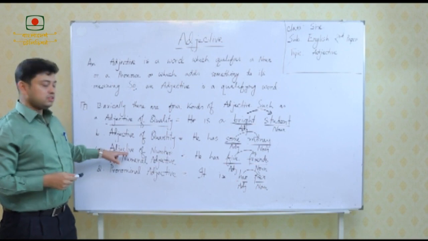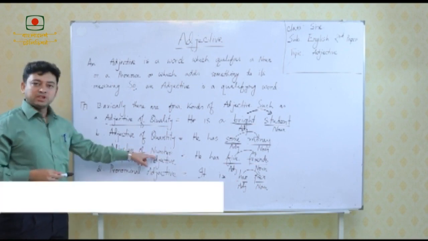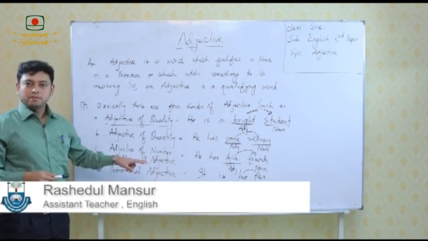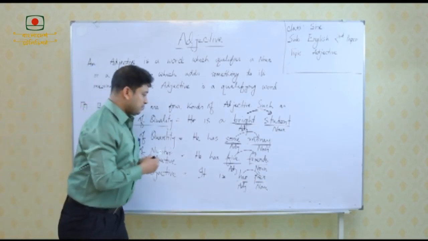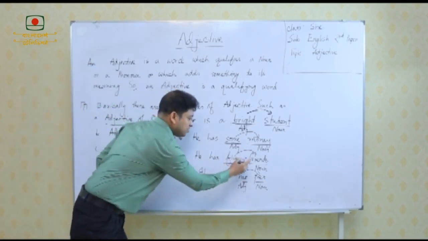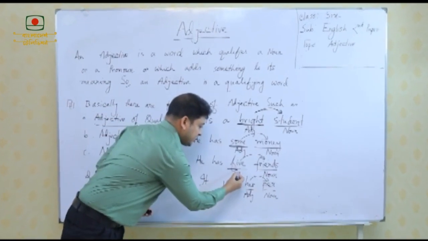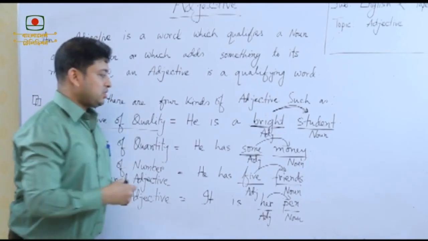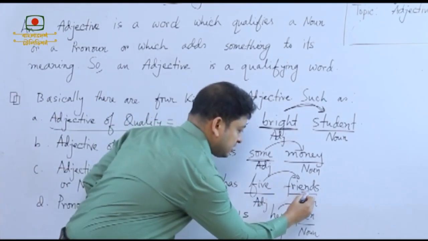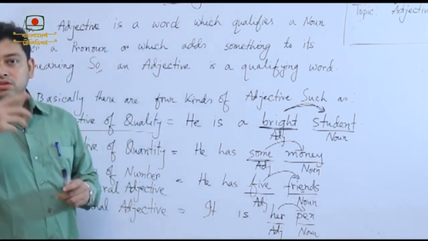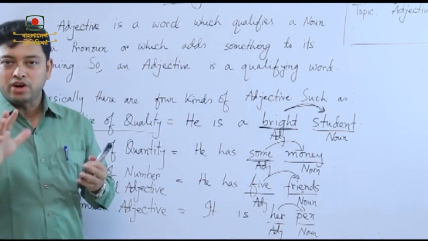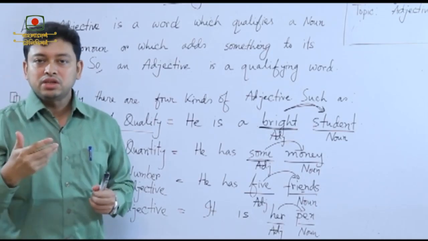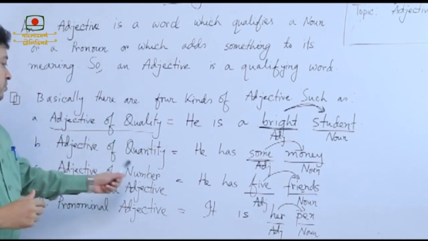Now, the third one, adjective of number or numeral adjective. Let's see the example. He has 5 friends. The word 5 is an adjective. Why? Because it is qualifying the noun friends. We can count the friends: 1, 2, 3, 4, 5. As we can count the number, that's why the name is adjective of number.